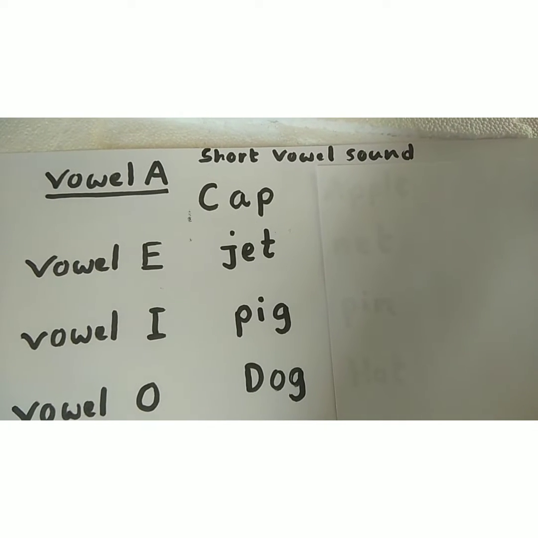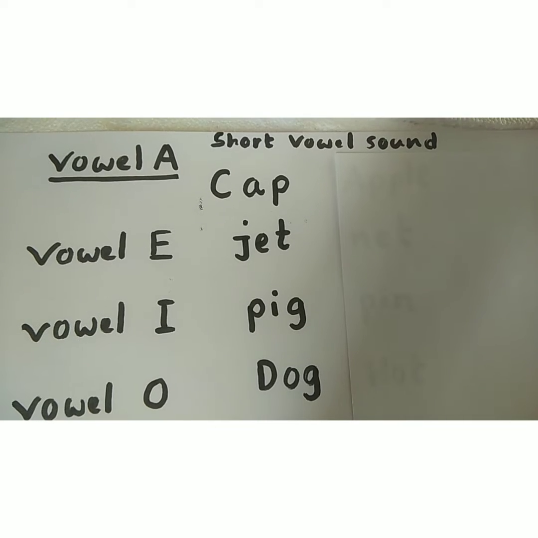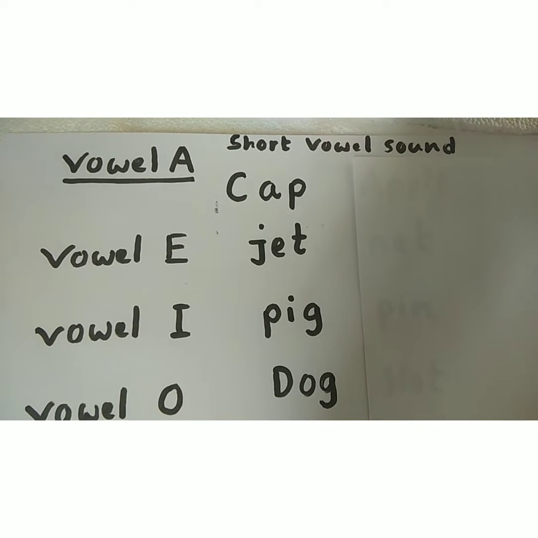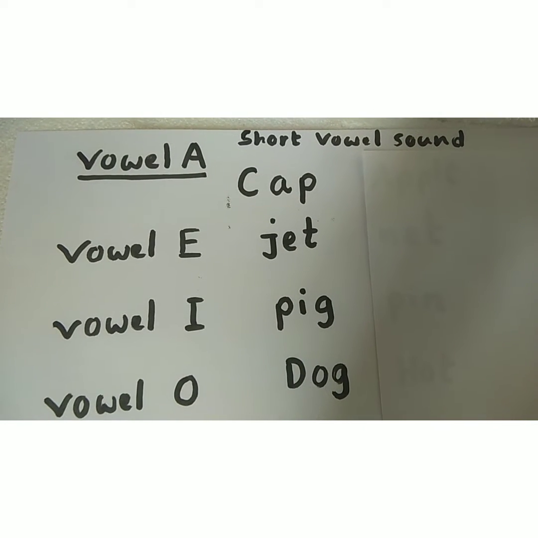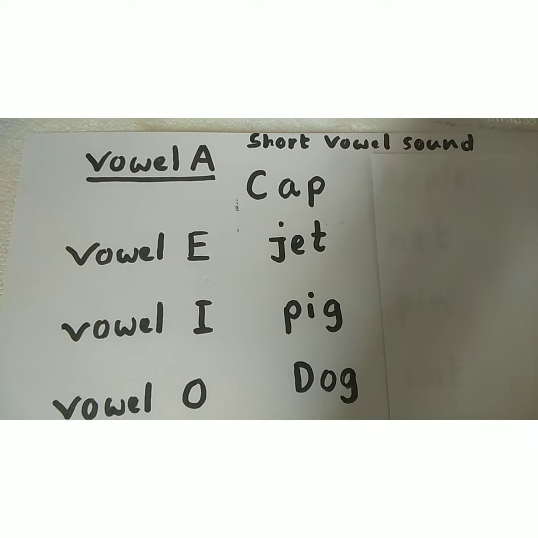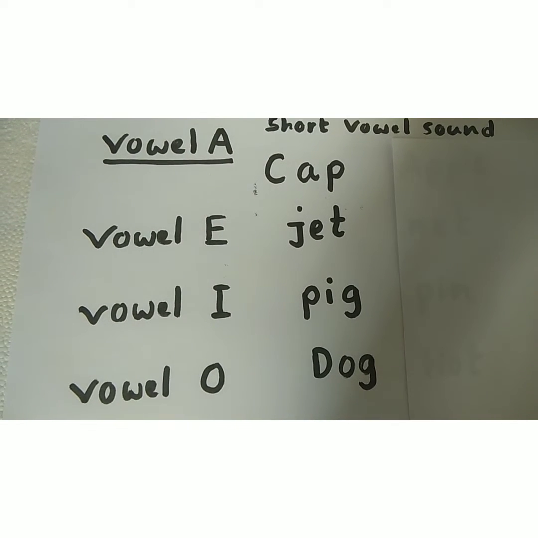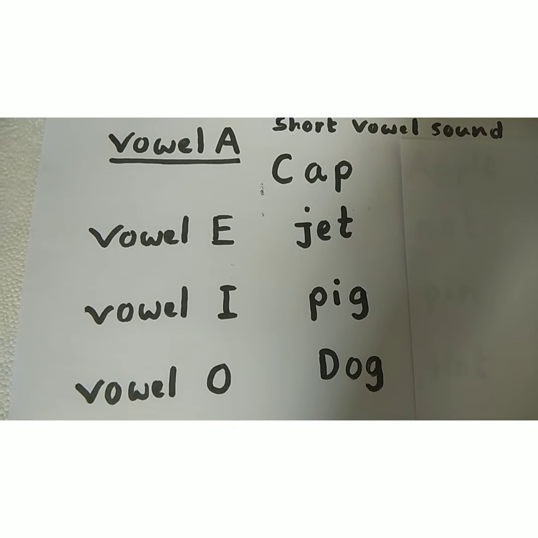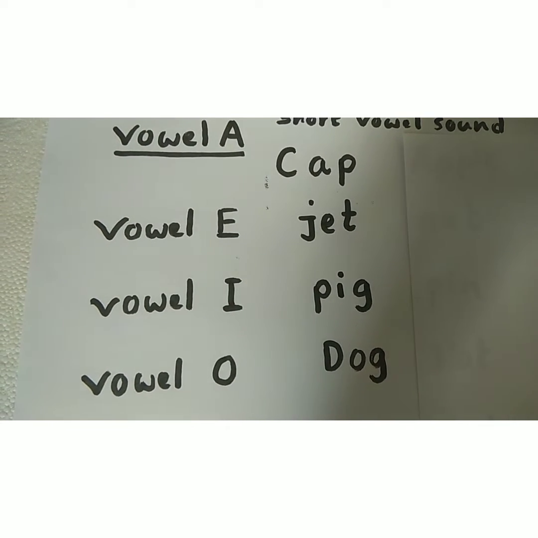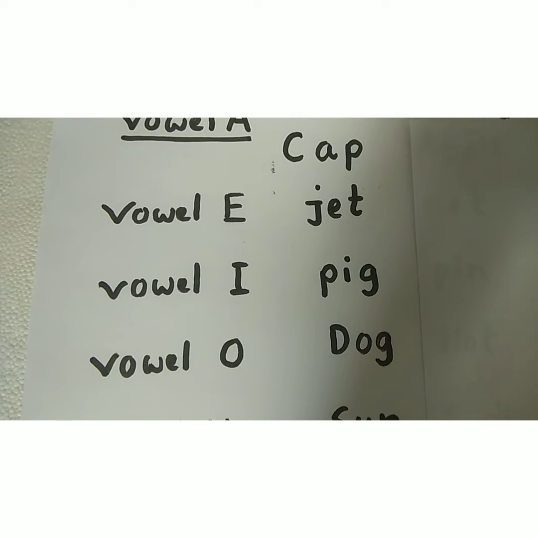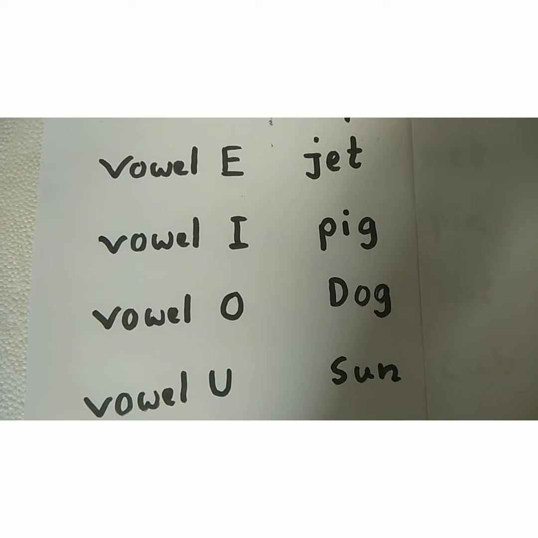In short vowel sounds, vowel A, the sound is A. Vowel E, the sound is E. Vowel I, the sound is I. Vowel O, the sound is O. Vowel U, the sound is U.